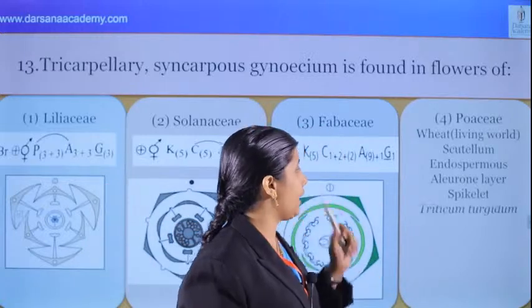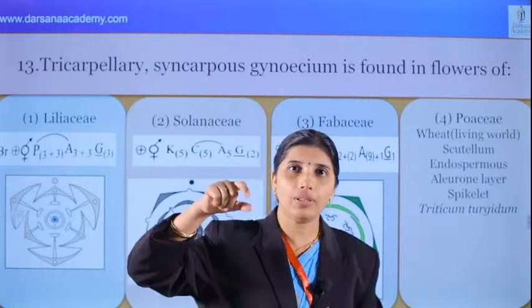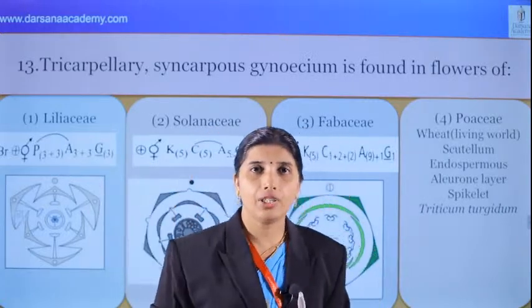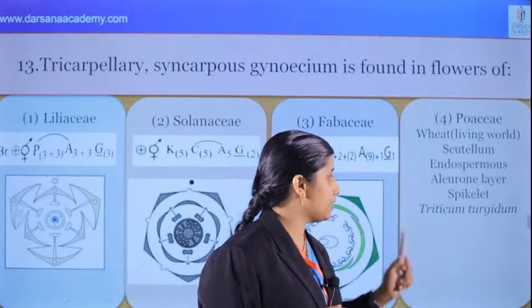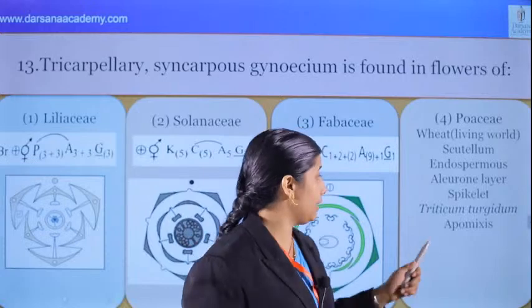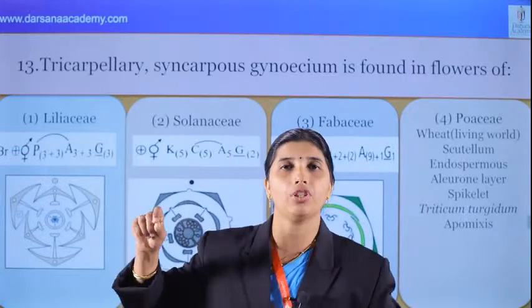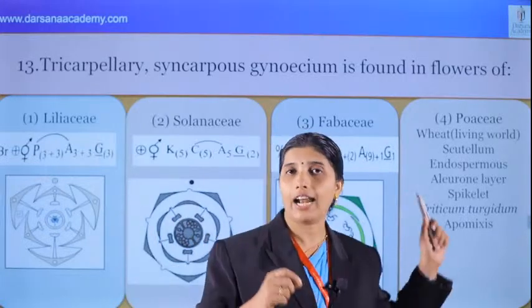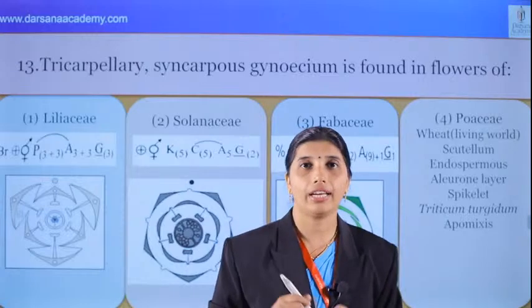And next we can see that Triticum turgidum is connected with the second year principles of inheritance. Triticum turgidum, that is autopolyploidy. Right? And then what about apomixis? That is also sexual reproduction in flowering plants. Apomixis by grass, we can see that. That's the point we can connect.